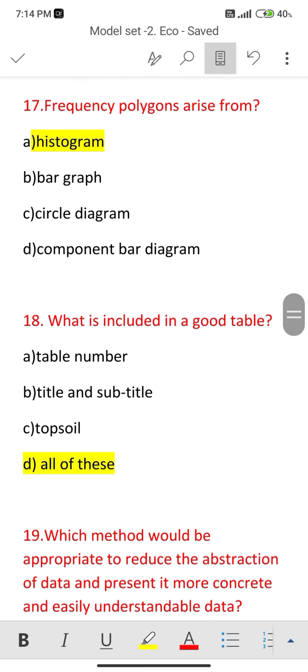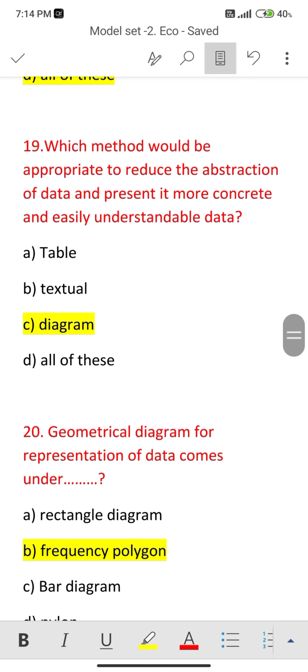Next one, 17. Frequency polygons arise from histogram. Next one, question number 18. What is included in a good table? A good table should include table number, title, subtitle, topsoil, everything. So here correct option is all of these. Next, 19. Which method would be appropriate to reduce the abstraction of data and present it as more concrete and easily understandable data? That one is diagram.